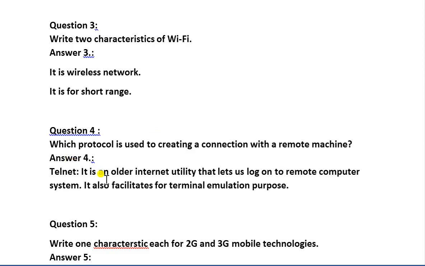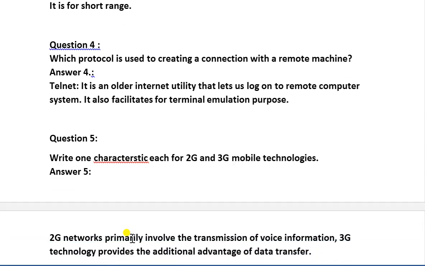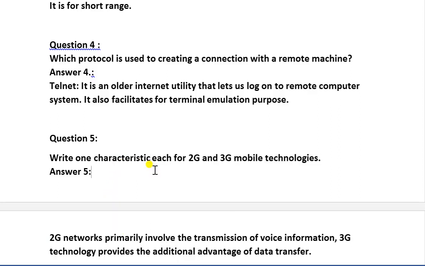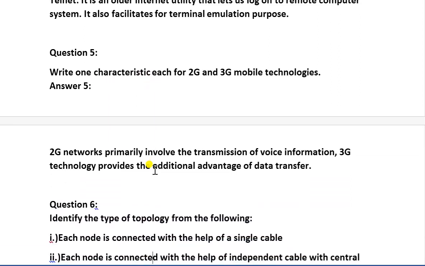It is an older internet utility that let us log on to the remote computer system, and it also facilitates terminal emulation purpose. Now question number 5, write one characteristic each for 2G and 3G mobile technology. So the answer is 2G network primarily involve the transmission of voice information, and 3G technology provide the additional advantage of data transfer.